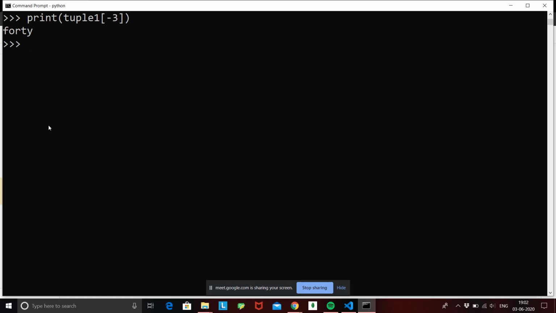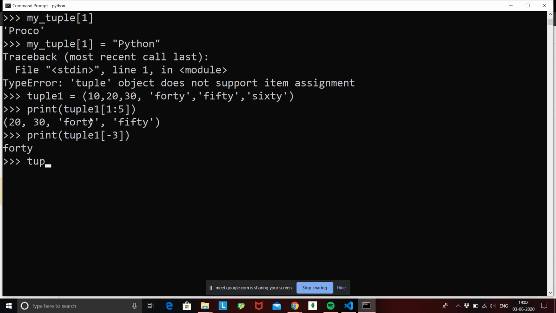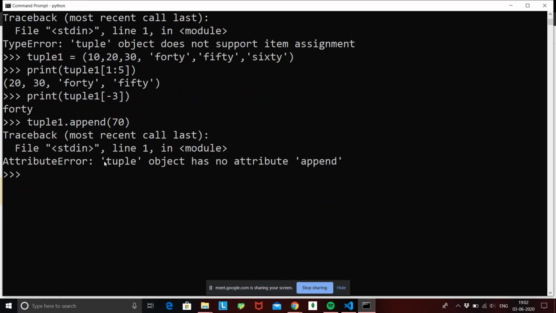So if we try to add something to our tuple, let's say we try the append property, tuple1 dot append, and we have values till 60, we'll try to append 70. If I hit enter, again we have an error: tuple object has no attribute called append.